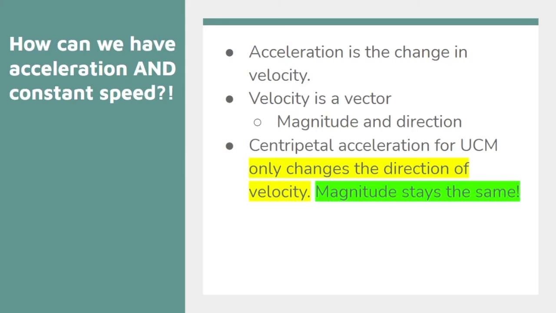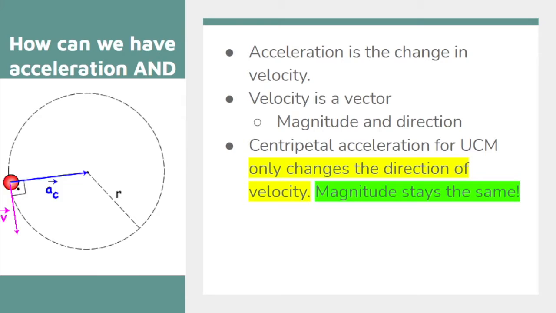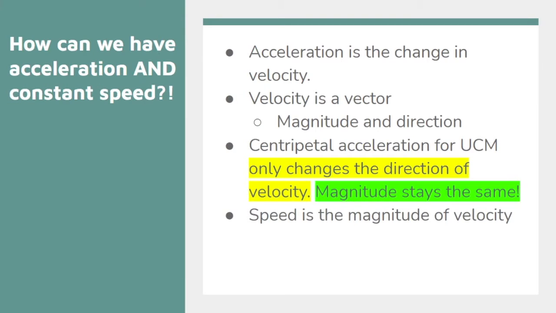Centripetal acceleration, the one that we're talking about for uniform circular motion, only changes the direction of that velocity. So because we're moving in a circle, we're constantly changing our direction. But the size or the magnitude of that velocity is never changing. It is staying the same the entire time. And like we said, since speed is the magnitude of velocity, speed does not change. It will remain constant in uniform circular motion.